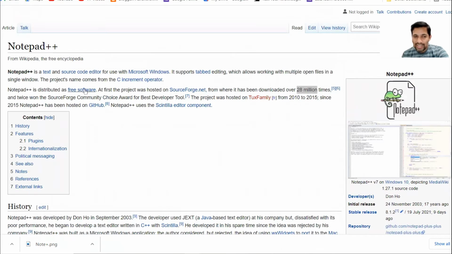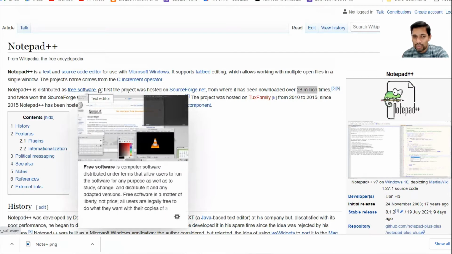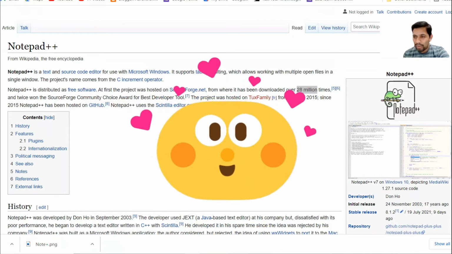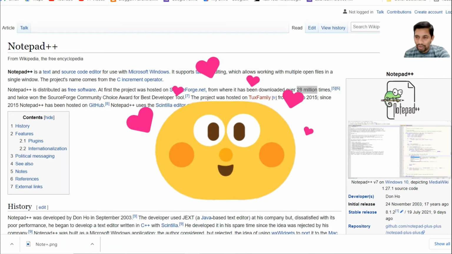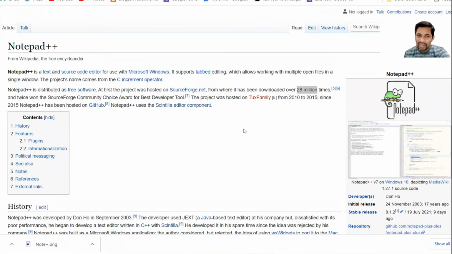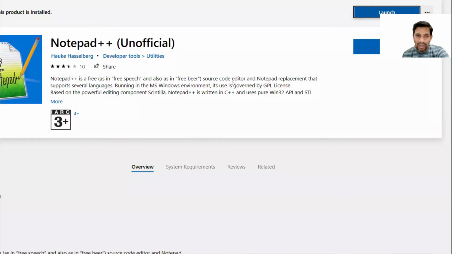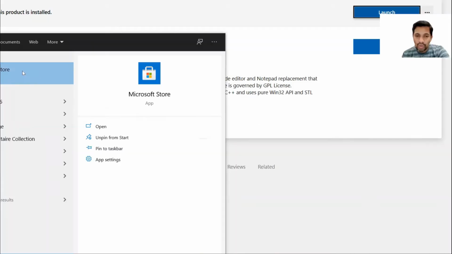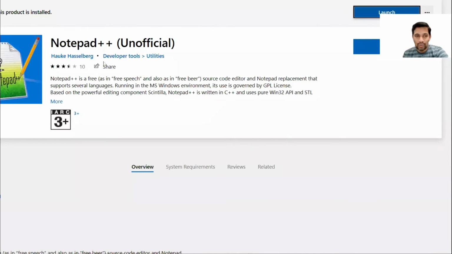It also says that Notepad++ is distributed as free software, and you can download it directly from the Microsoft Store, or you can go to the web and download it. But I feel it is much better to get it from the Microsoft Store. In the Microsoft Store, you can have it downloaded. I have already downloaded this app, which is why it says this product is already installed.